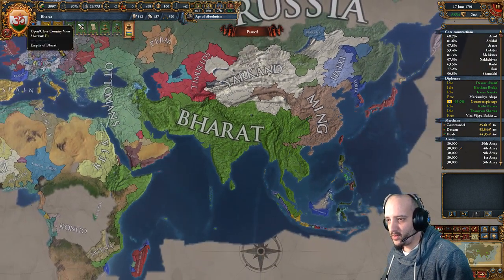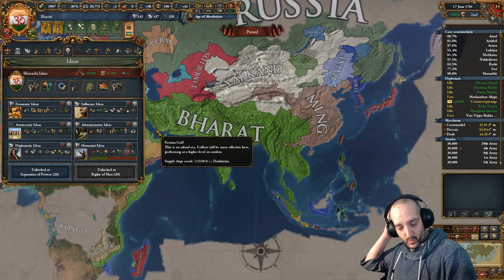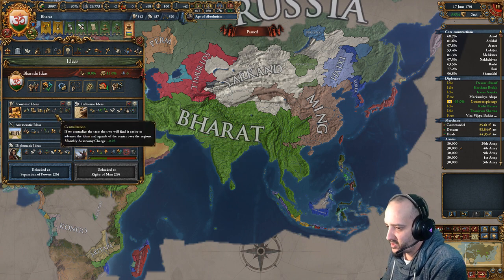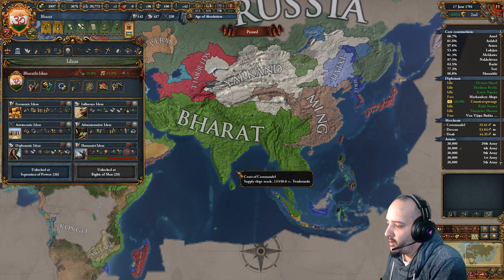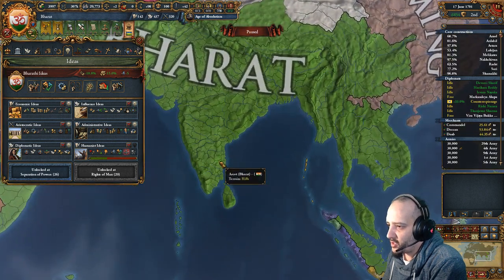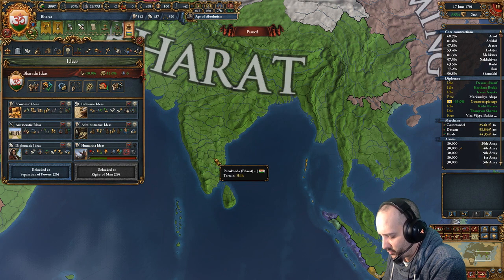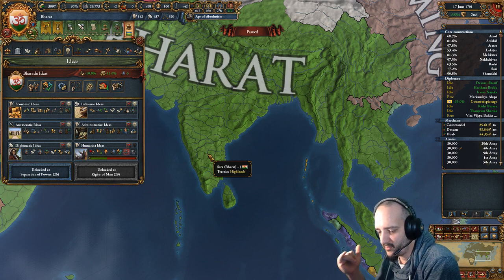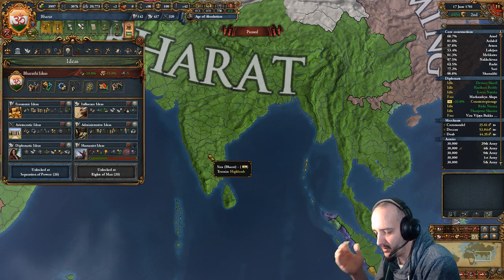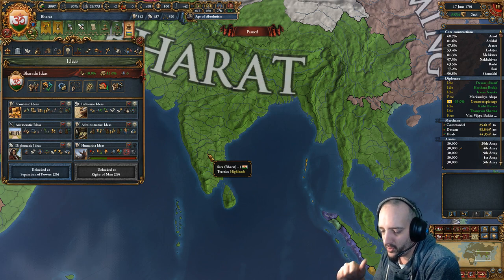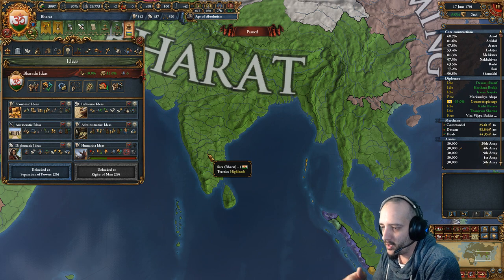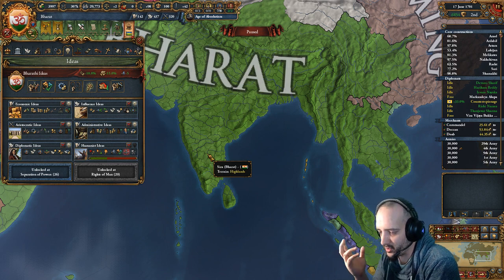But this is it. Also, ideas. So why did I focus on this line of ideas? We went economic basically because of points. My first ruler, well, okay, Vijayanagar, in the first 20-30 years, we'll get an event. It's a guaranteed event that you get a general. The event gives you a 3-star general, but there are options to not have him. The thing is, if you take him, you're guaranteeing a revolt. I tried to take him and then fire him, but it still triggers the revolt. He tries to take over the country.